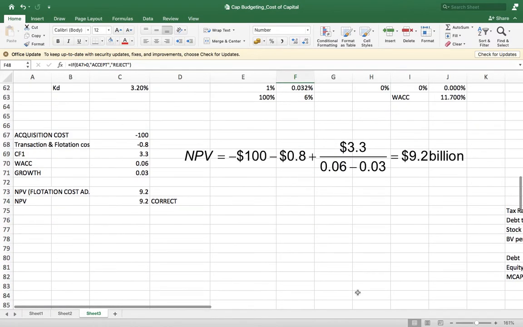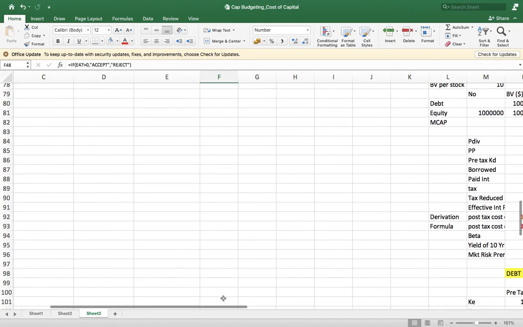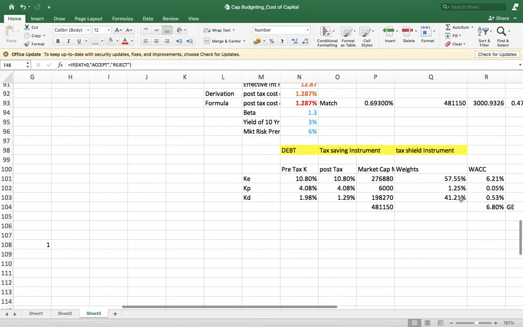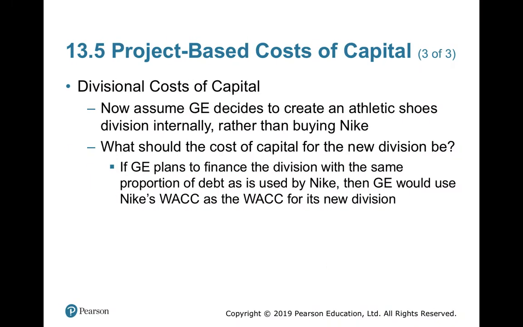We have seen General Electricals' debt. Yes, General Electrical has a debt of 41%. See the weight of debt in General Electricals is around 41%, whereas Nike has 1% debt. And the cost of debt is also different for General Electricals and Nike. It is less for General Electricals but more for Nike. So they are not the same.